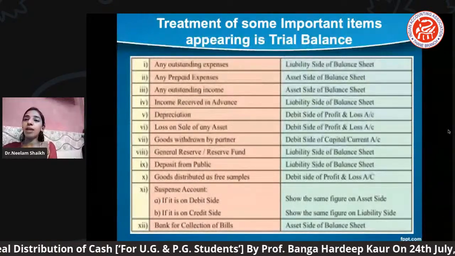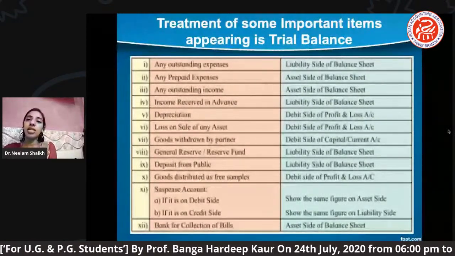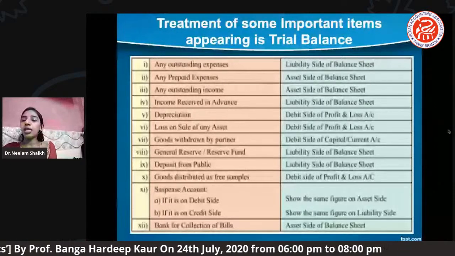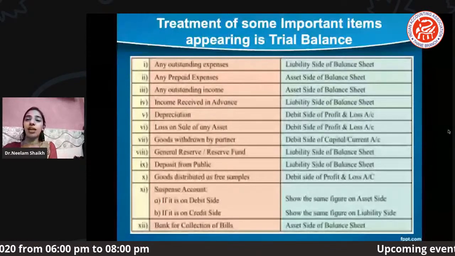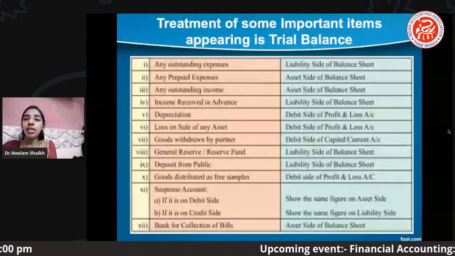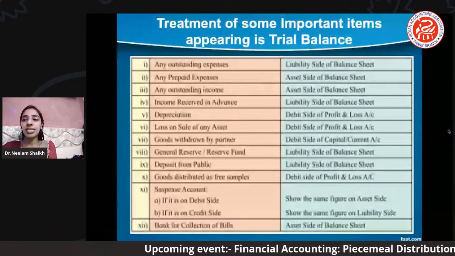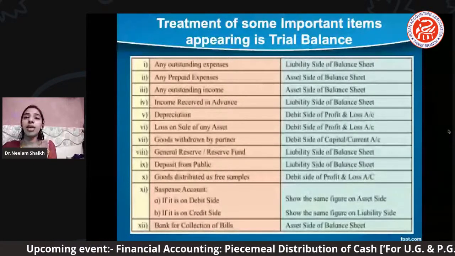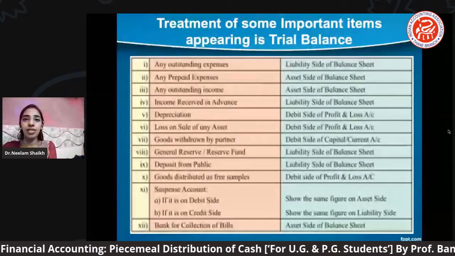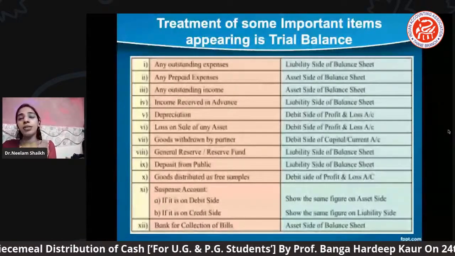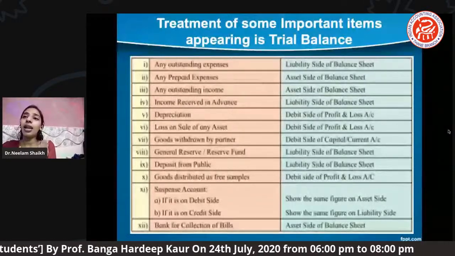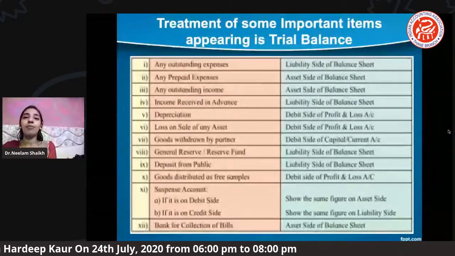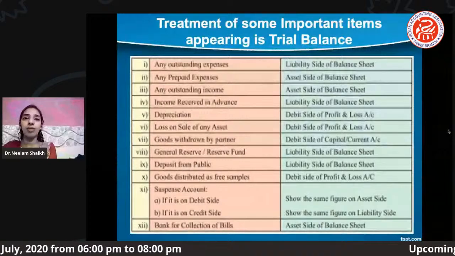For example, here in our sheet you can see in the table it is mentioned income received in advance. Now students directly see income received and put it in the credit, but the income has been received in advance, meaning this becomes one of the liabilities of the firm. Okay, and the firm is supposed to pay those liabilities, so it will appear on the liability side of the balance sheet rather than being posted anywhere as an income or an asset.